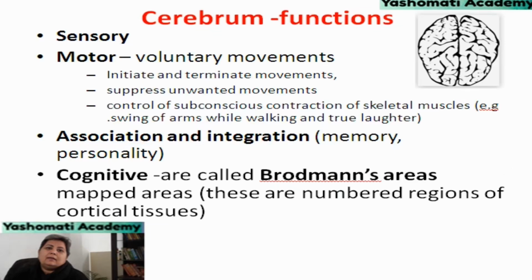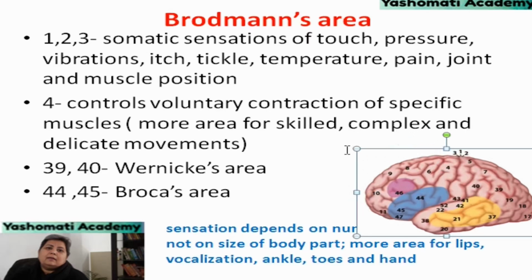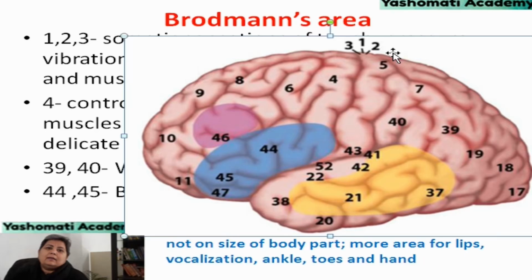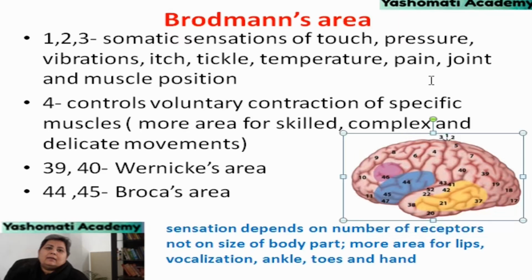So, if we look at this picture, we can see the Brodmann's areas, which are mentioned as numbered regions. For example, number 1, 2, 3, etc. They are located here, 1, 2 and 3. This region is related to somatic sensation, and such sensations which are related to touch or pressure, vibrations, itching, tickle, temperature, pain, joint and muscle position, they are related to this area.